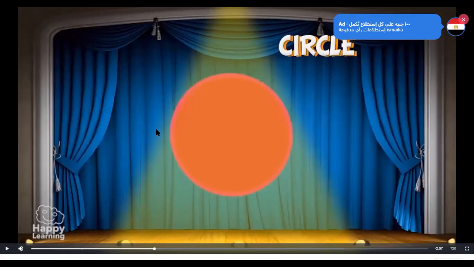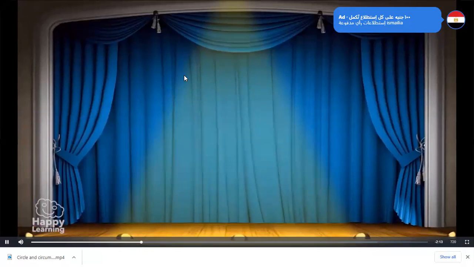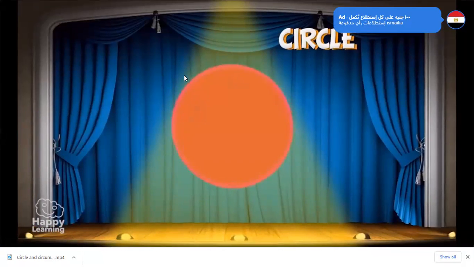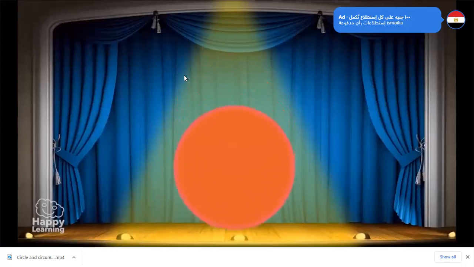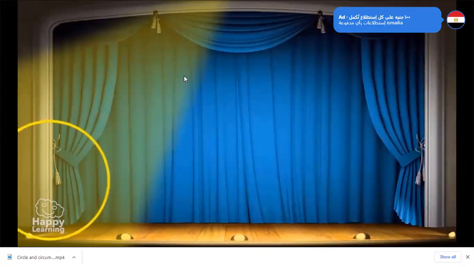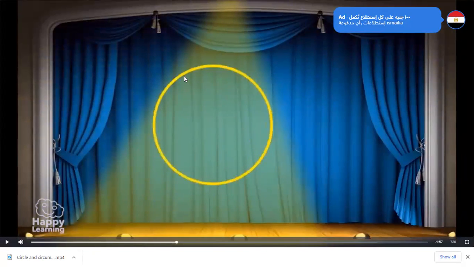So we will continue. Really easy to understand what a circle is: a circle is a circumference and its interior. Presenting a red circle. Simple, isn't it? And now let's learn about the elements that make up a circumference. We will talk about the elements which the circle consists of.